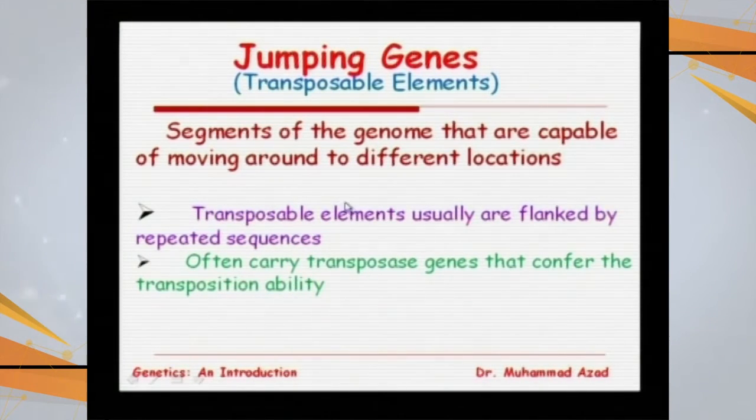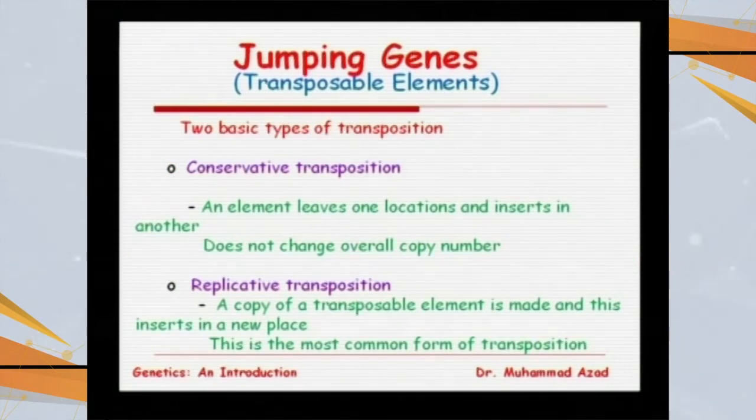What is a jumping gene? It is a segment of the genome that is capable of moving around to different locations. Transposable elements are usually flanked by a repeated sequence. Often they carry a transposase gene that confers the transposition ability on these segments. Two basic types of transposition are there. One is called conservative transposition: an element leaves one location and inserts in another location.